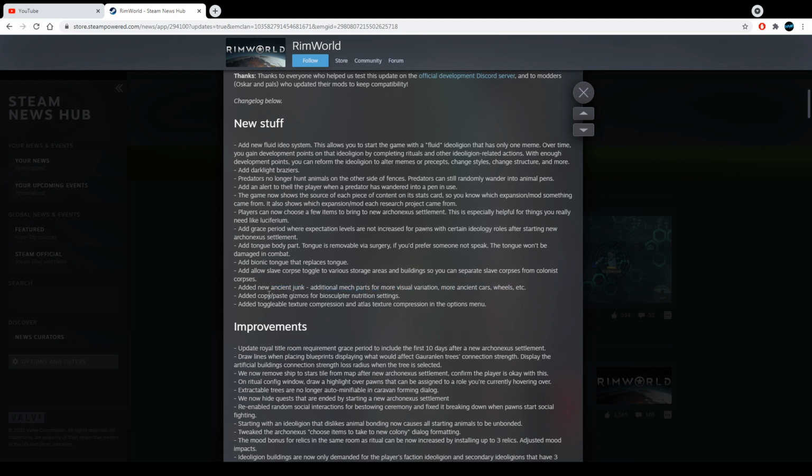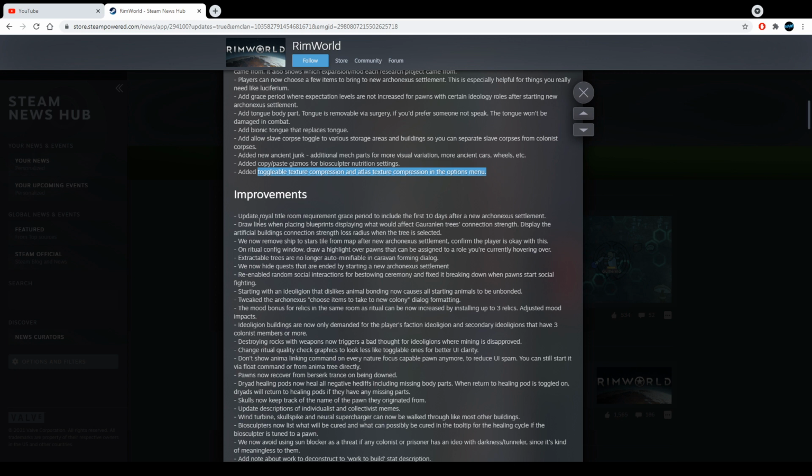I like that. Added copy paste gizmos for biosculptor nutrition settings. I got no clue what that means. Gizmos for biosculptor, what the freak? Got no clue what it means, sorry. Toggleable texture compression and atlas texture compression in the option menu. Got no clue what that means. Improvement: update Royal Title Room requirement grace period to include the first 10 days after new Arconexus settlement.